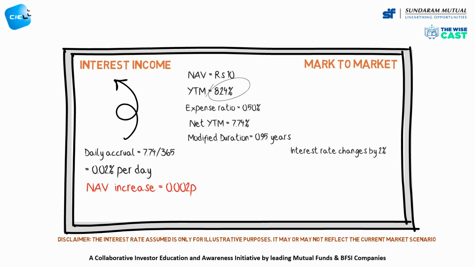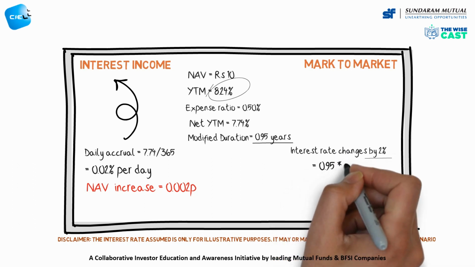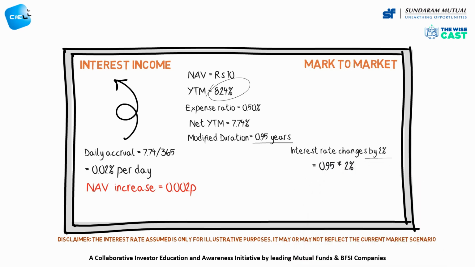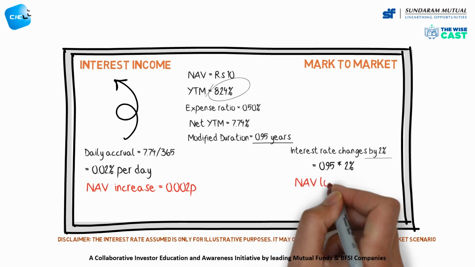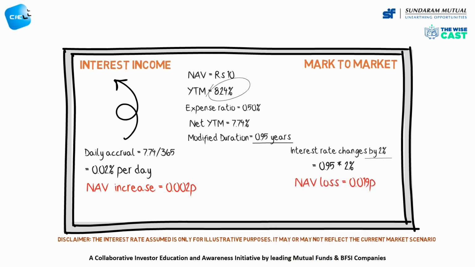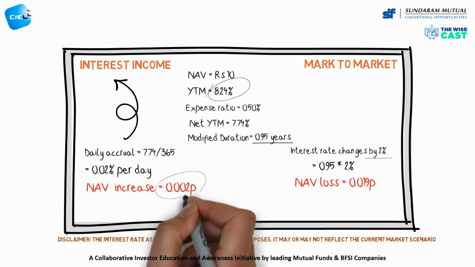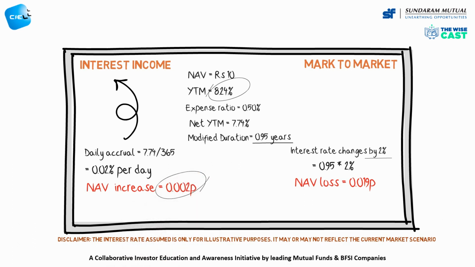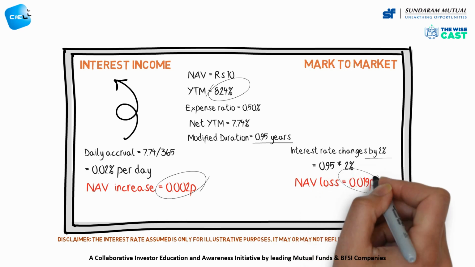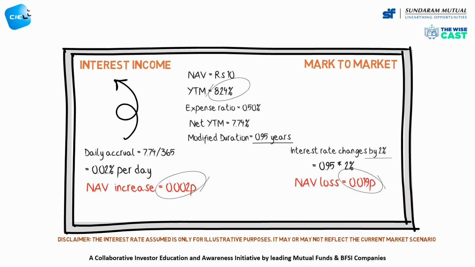This drop in NAV would be equal to the modified duration multiplied by the change in interest rate, or 0.95 times 2%, which amounts to 0.19%. That is a loss of 10 into 0.19%, or 0.019 paise. The NAV of the fund would have moved up by 0.002 paise due to interest income, but would go down by 0.019 paise due to mark-to-market risks.